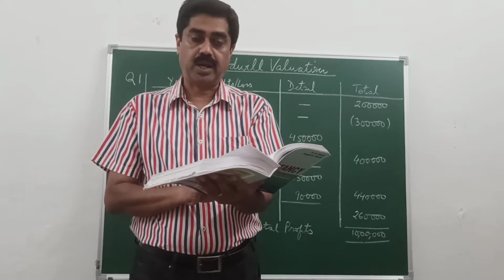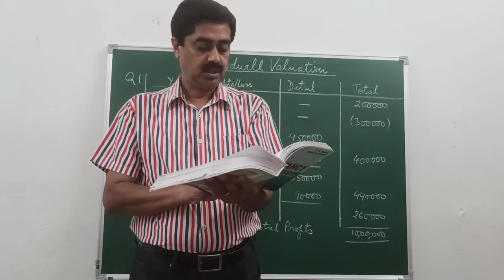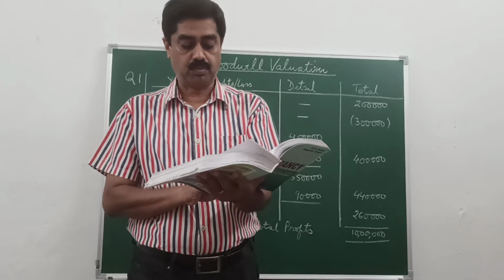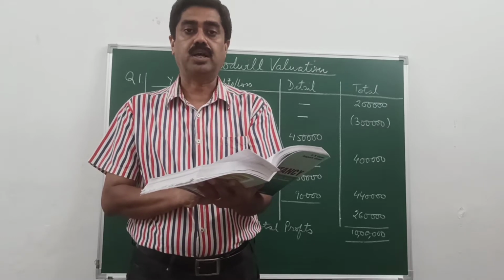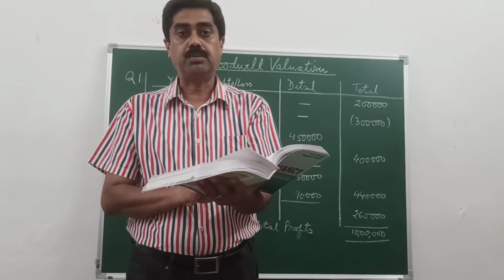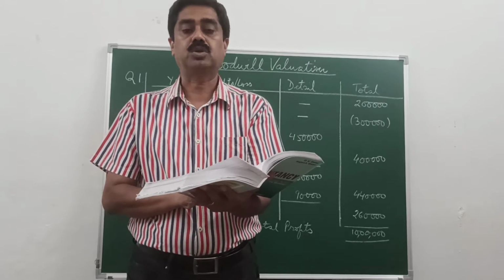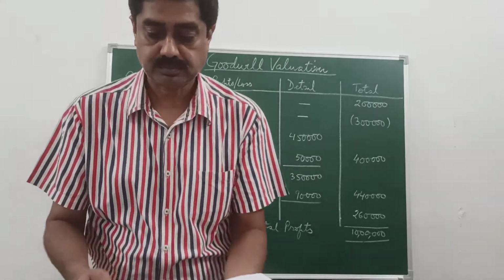2014, 2 lakh; 2015, losses of 3 lakhs; 2016, 4 lakh 50,000, which includes an abnormal gain of rupees 50,000; 2017, 3 lakh 50,000 profits after charging or debiting an abnormal loss of rupees 90,000; 2018, profits of 2 lakh 60,000. Find the amount of goodwill.